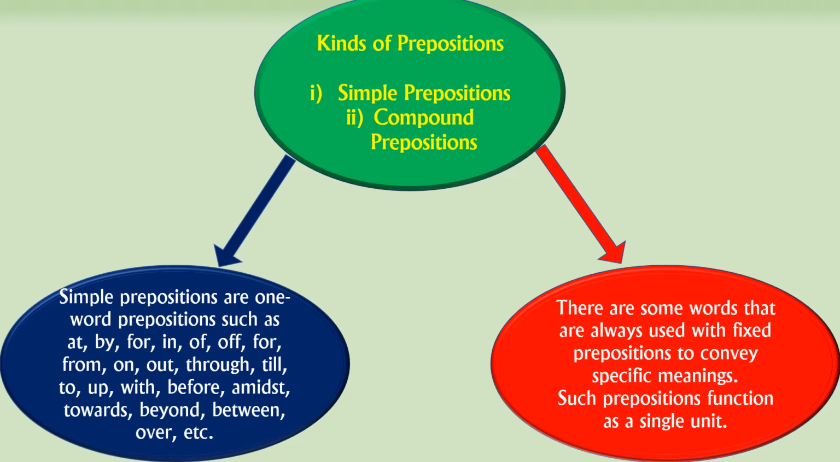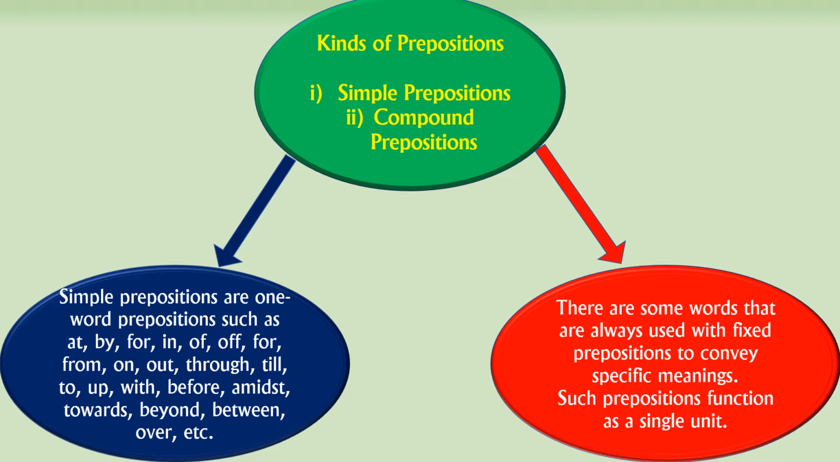There are some words that are always used with a fixed preposition to convey specific meanings. If there is more than one word, like because of, out of, sorry for, these are compound prepositions, such as prepositions that function as a single unit. Even though the meaning they give is one, it is a group of words giving a simple meaning, functioning as one unit.